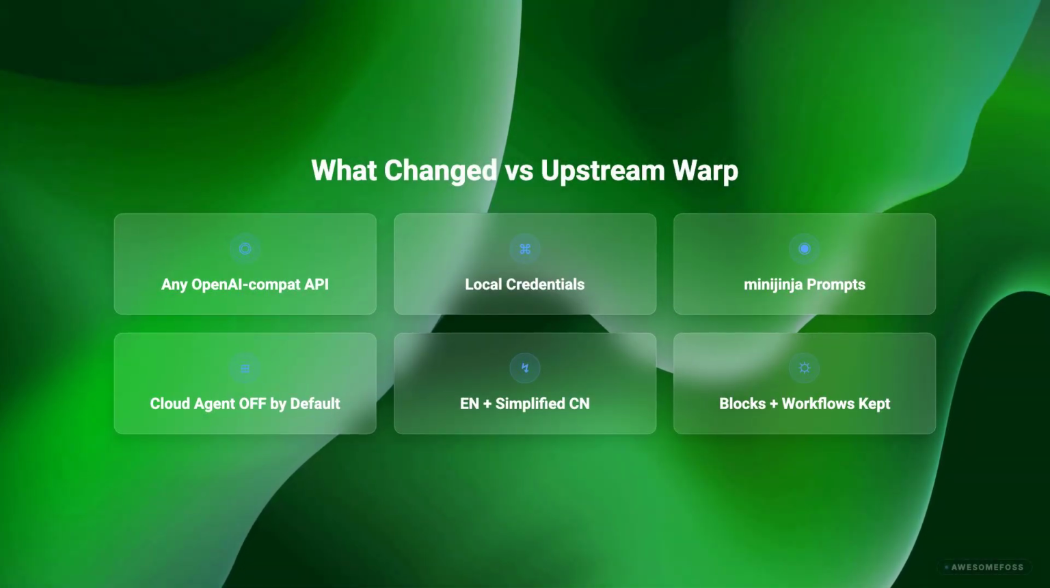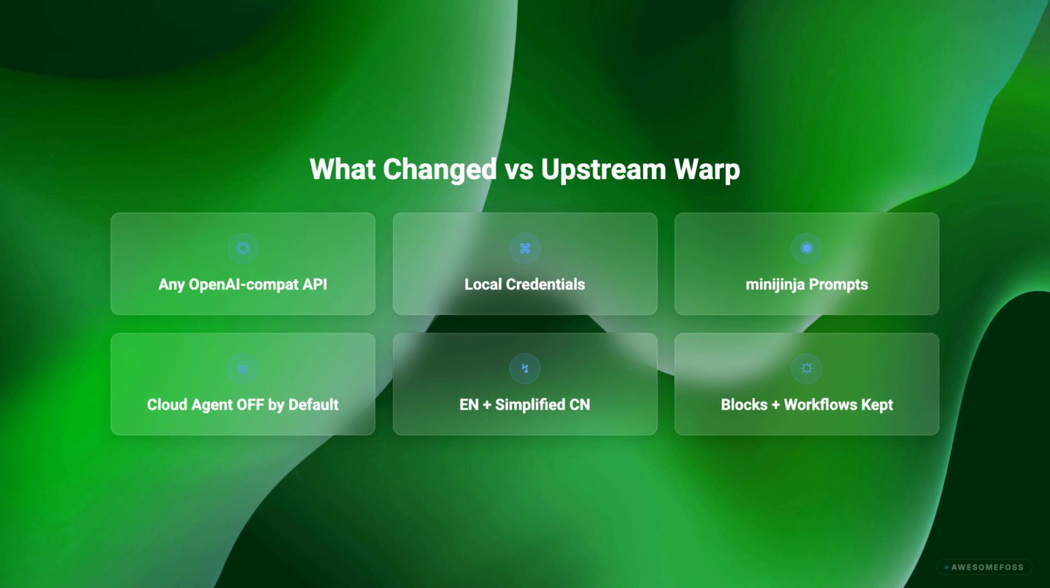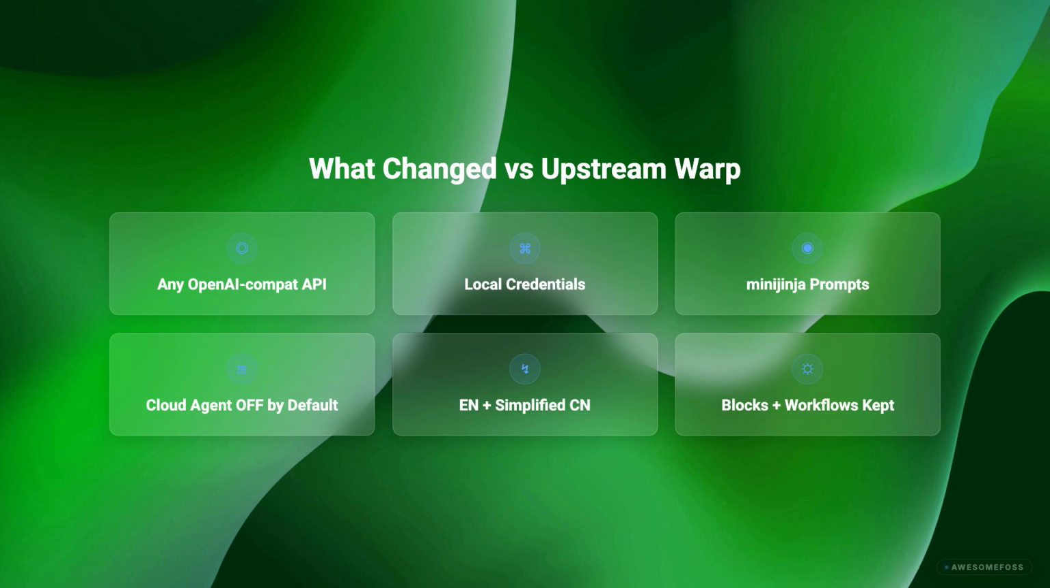AI Provider, upstream goes through Warp's gateway. OpenWarp lets you plug in any OpenAI-compatible endpoint. Credentials, upstream uses your cloud account. OpenWarp keeps everything in a local config that never leaves your device. System prompts, upstream assembles them server-side and the contents are opaque. OpenWarp uses minijinja templates that you can read and edit. Cloud agent and computer use, upstream has them on by default. OpenWarp turns them off. UI language, upstream is English only. OpenWarp ships native simplified Chinese and is structured for additional locales.